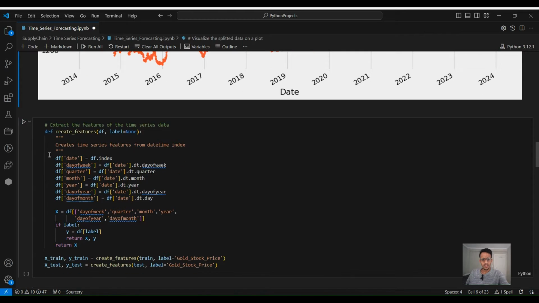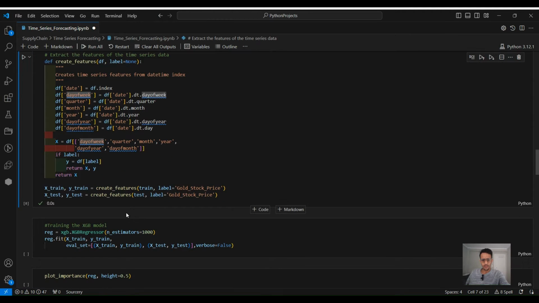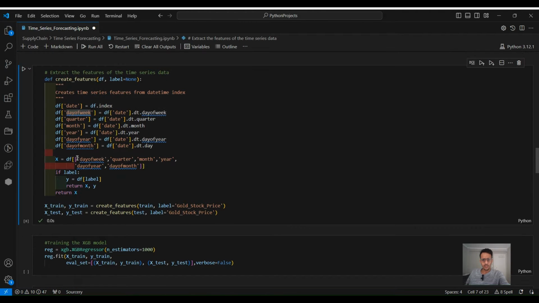Okay. Now let's define this function to extract the features of the time series. So from each date, what was the day of the week, the day of the year, the day of the month, and so on. These features are important for better training. And as you can see, we defined this function and we extracted the features for the X train, Y train, and the X test and Y test.